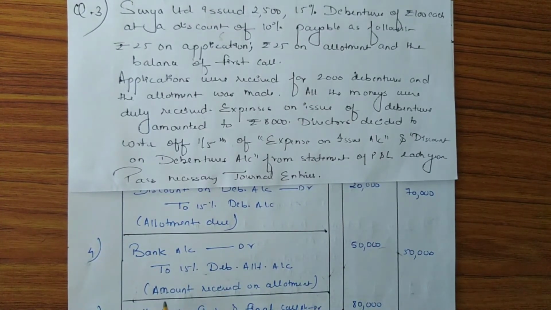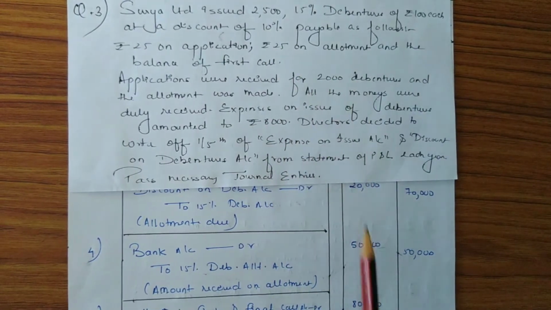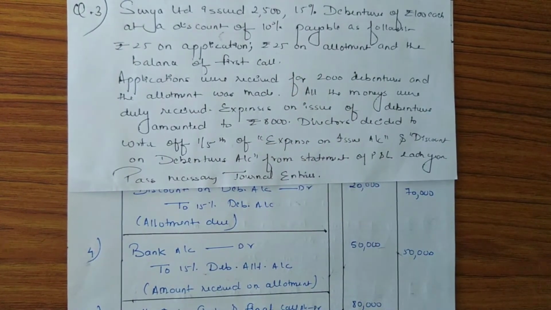Next is amount received on allotment. So the entry for this will be bank account debit to 15% debentures allotment account, and the amount actually received on allotment is 25 into 2000, that is 50,000.